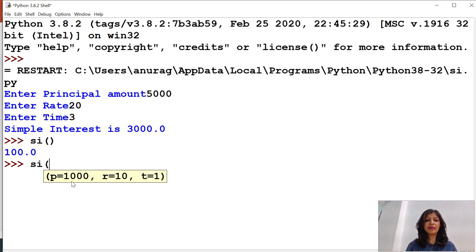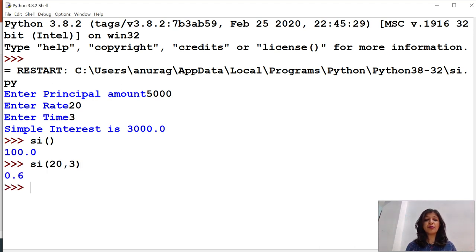So here the default value for principal is 1,000, rate is 10 and time is 1. But I feel it's okay. This function call will take 1,000 as the principal amount, and I just need to change the rate to 20% and time to 3 years. So when I call this function and try to run it, it will produce 0.6, and it is an absolutely wrong answer. And why does it appear?